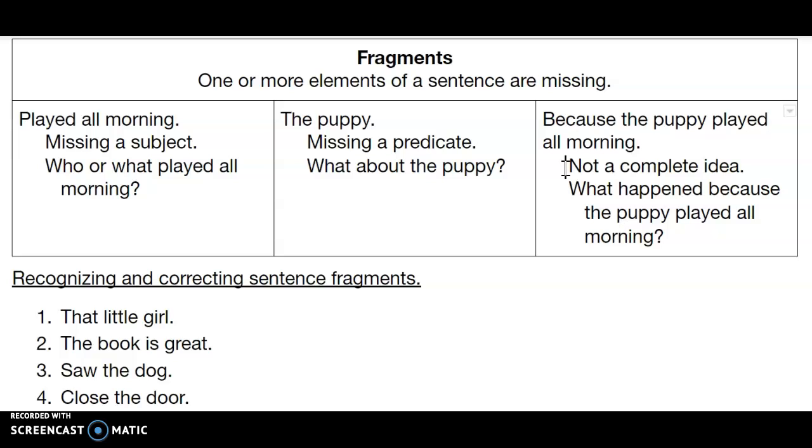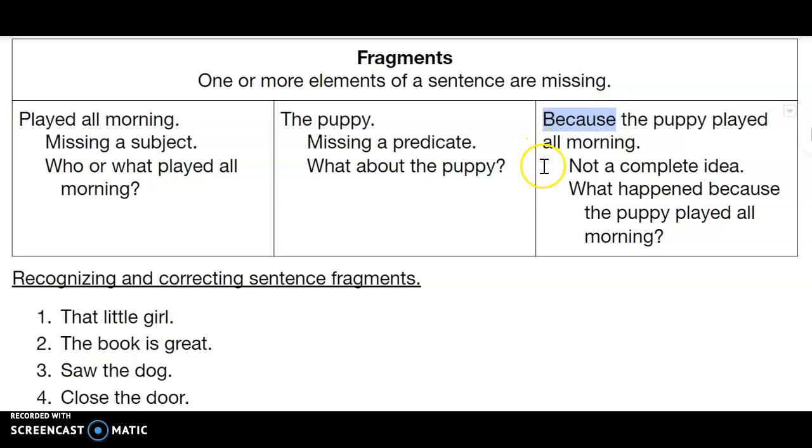Someone might say, why did that puppy sleep all afternoon? And you'd say, because the puppy played all morning. And that would be fine in informal speech. But when we're writing formally, we cannot say just because the puppy played all morning. It's the addition of this word because.